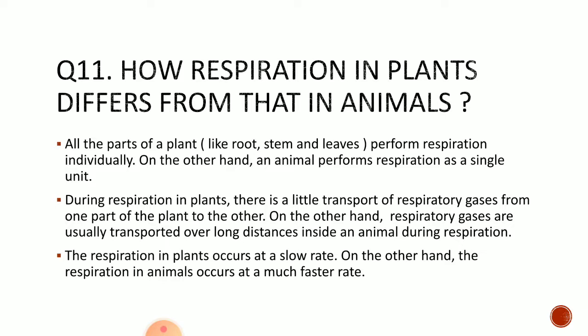On the other hand, respiratory gases are usually transported over long distances inside an animal. Now, the third difference is that respiration in plants occurs at a very slow rate. On the other hand, respiration in animals, as well as we human beings, we are also social animals, occurs at a much faster rate as compared to plants.